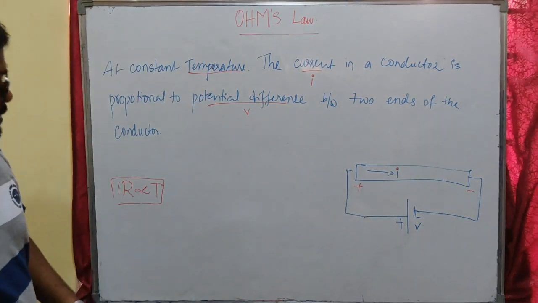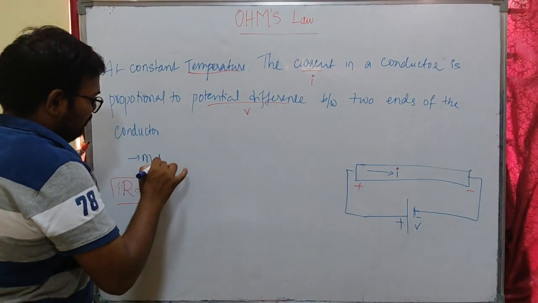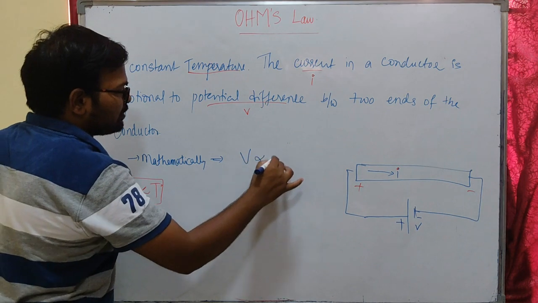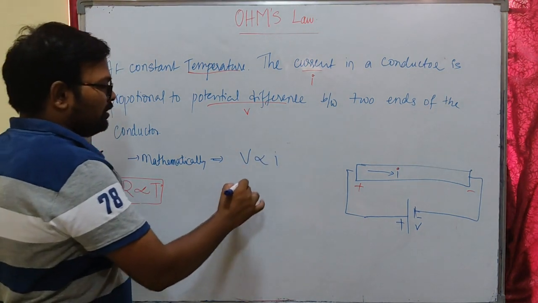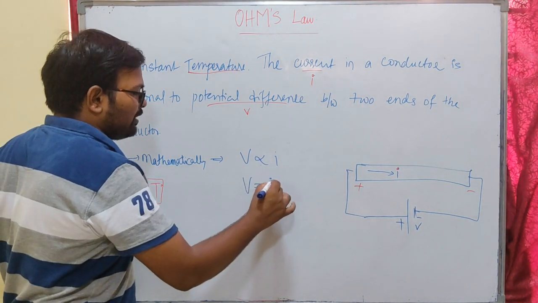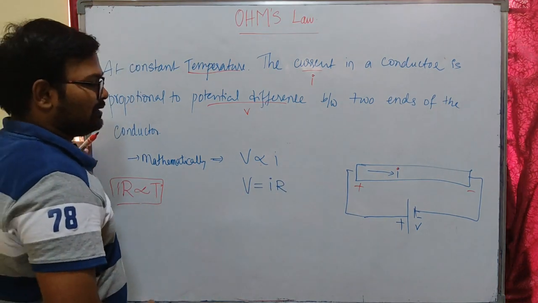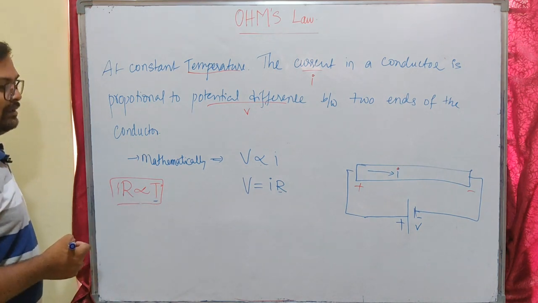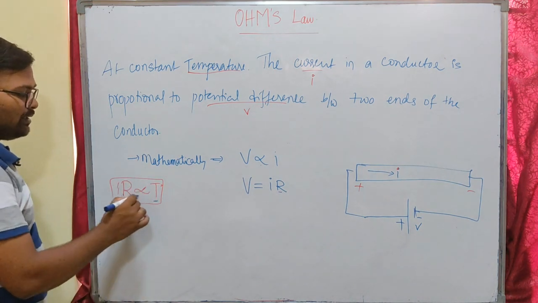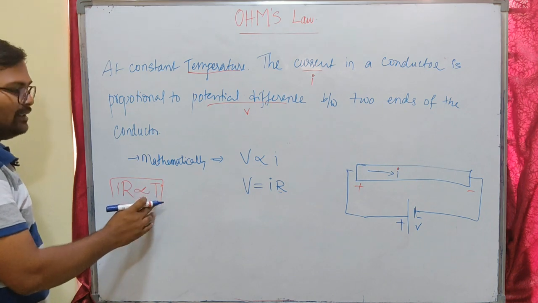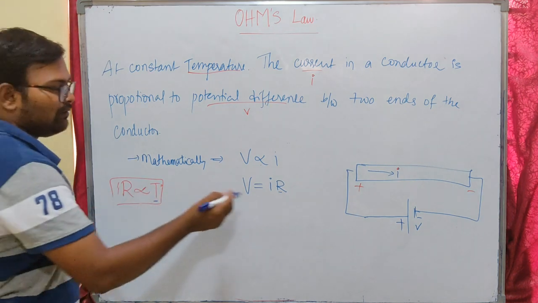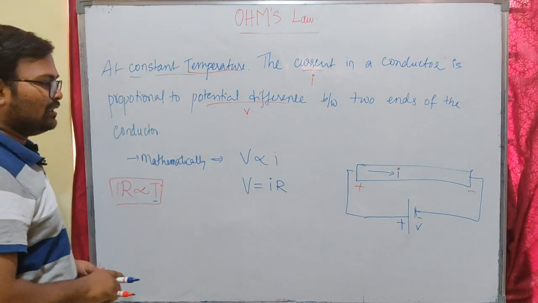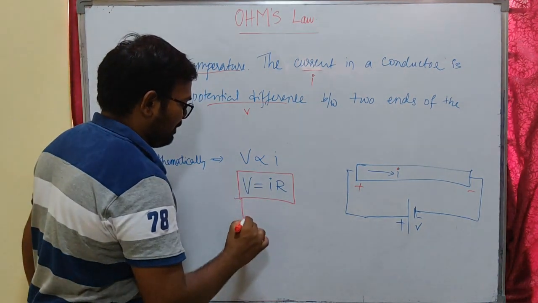Okay, so let me write it mathematically. It can be written as V directly proportional to the current I. In order to replace the proportionality, I have to keep one constant, that is constant resistance. Because we are keeping the resistance constant, we have to keep the temperature constant also, because resistance is dependent on temperature. If the temperature is variable, our resistance will be variable, and we cannot keep the resistance constant. That is why you have to keep the constant temperature. So this is what we call Ohm's law.